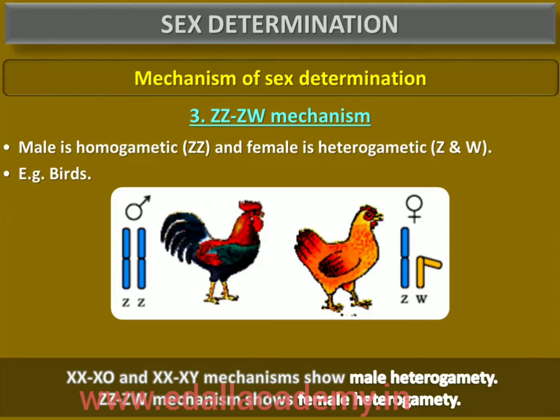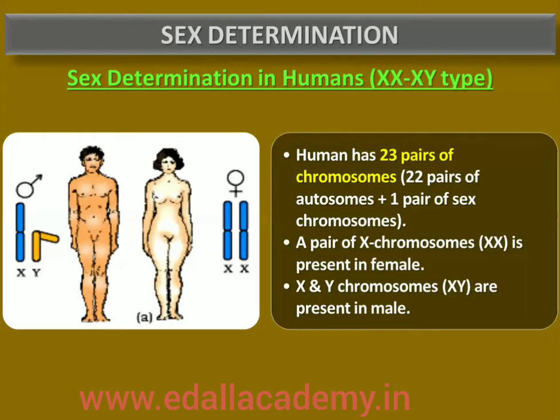See the flow chart. ZW represent female, ZZ represent male. Let us go for another important topic, sex determination in humans.